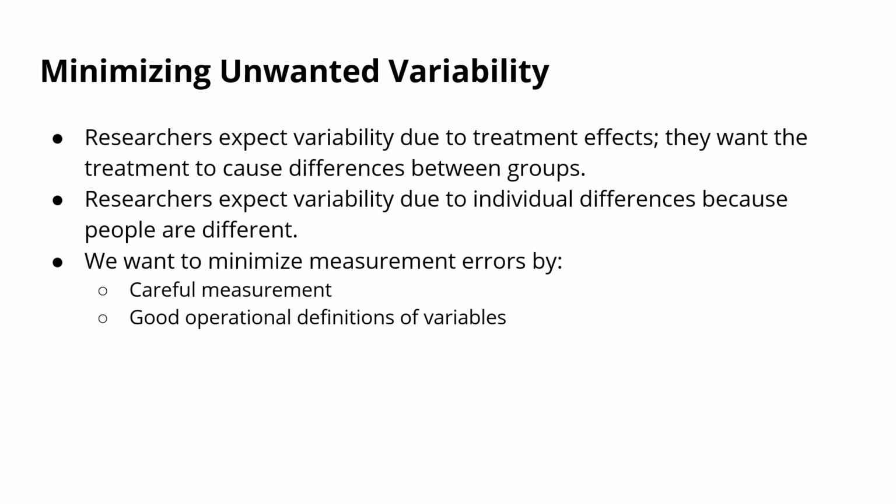What we worry about is measurement error. Right? So the extent to which we measure our variables well, we can minimize measurement error. And we do this by using careful measurement and really good operational definitions of variables. We're not going to go into this in much detail in this class. You'll do this later in a research method class. But your overall goal is to get the best measures possible to minimize that measurement error so that you have clear results to interpret. Okay? And that is all we're doing in this video.